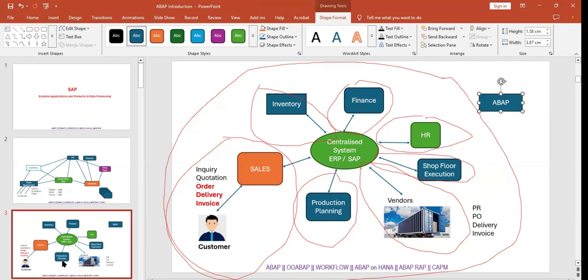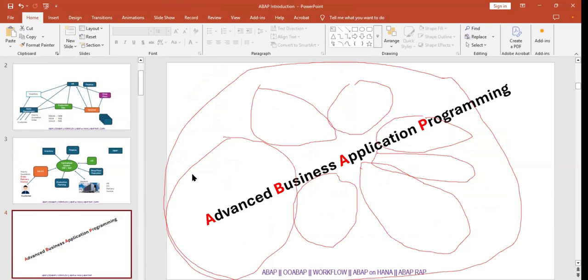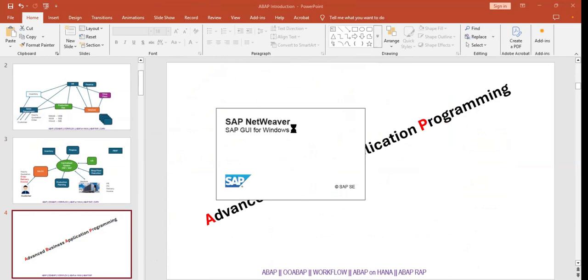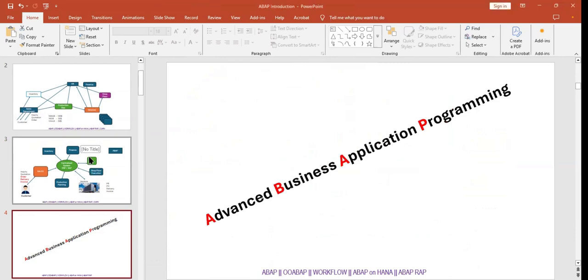So let's go to ABAP, what we are going to discuss in our training and what contents we are focusing on. I will not go through this directly; I will jump to the system so that I can show you practically what scenarios we have. Is this clear, or do you have any questions?